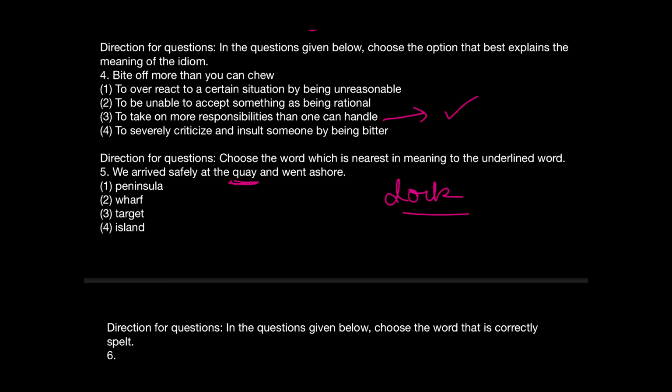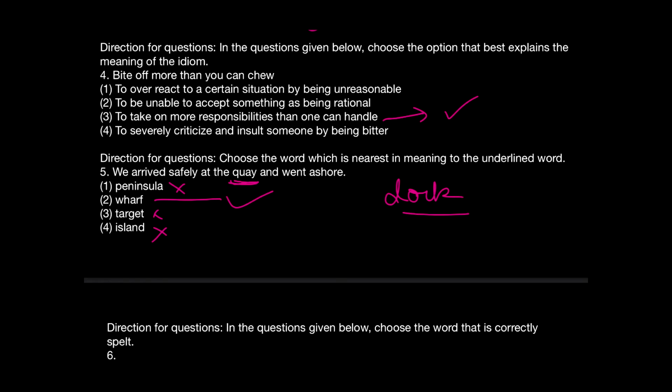Will the dock synonym go with peninsula? No. Will it go with target? No. Will it go with island? No. The answer will be wharf. Wharf is a synonym of dock, and both together are synonyms for quay. So quay means wharf or dock. Okay.